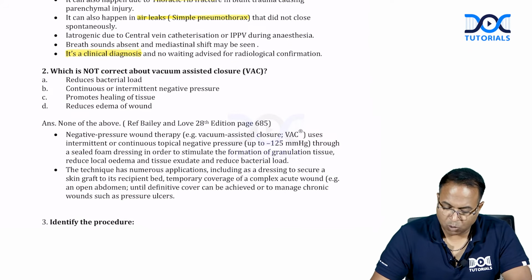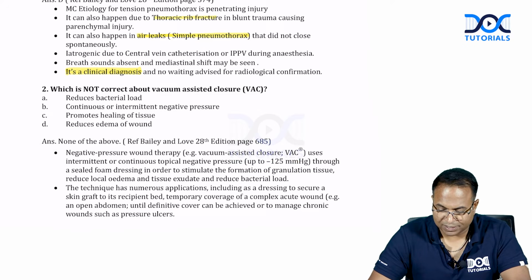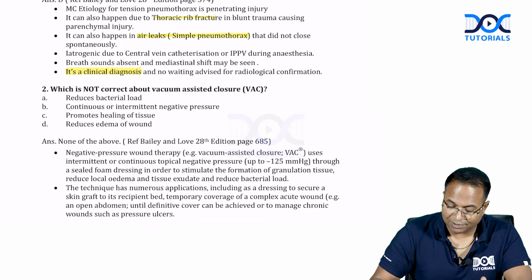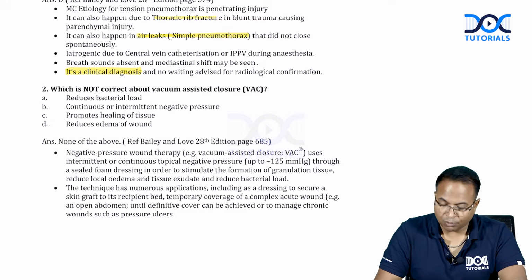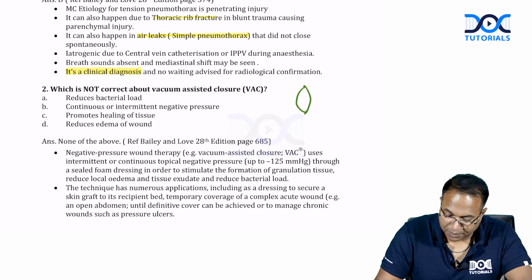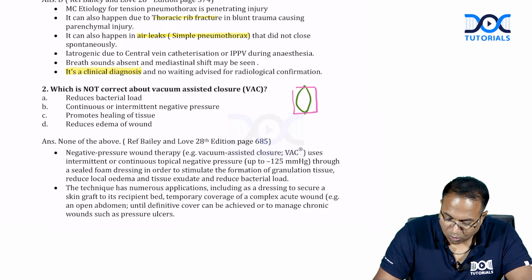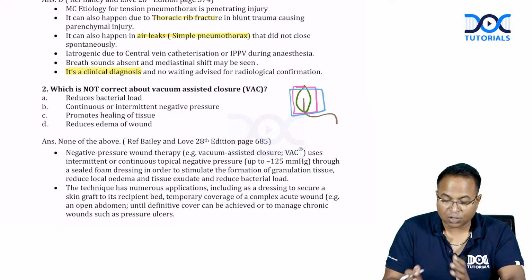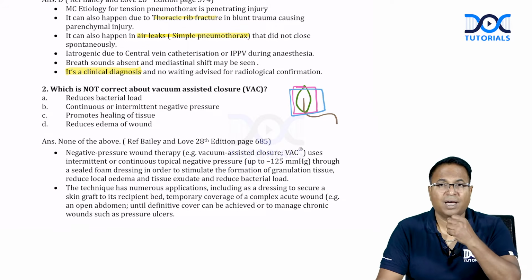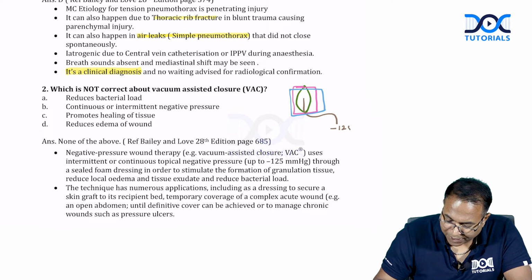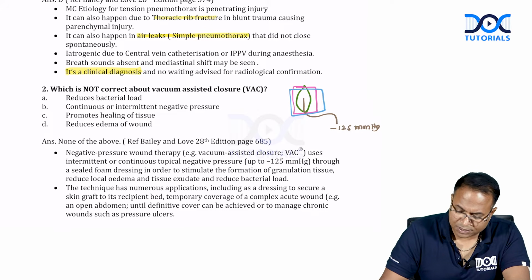Which is not correct about vacuum assisted closure device. So you have been discussing this VAC device for a long period. It's a very important topic. You know that in a wound, we keep a gel foam like sponge over which we keep a suction and over that we put a plastic sheet. That is called the vacuum assisted closure device. It will suck out the excess fluid and excess debris at a pressure of minus 125 millimeters mercury. It reduces the bacterial load.